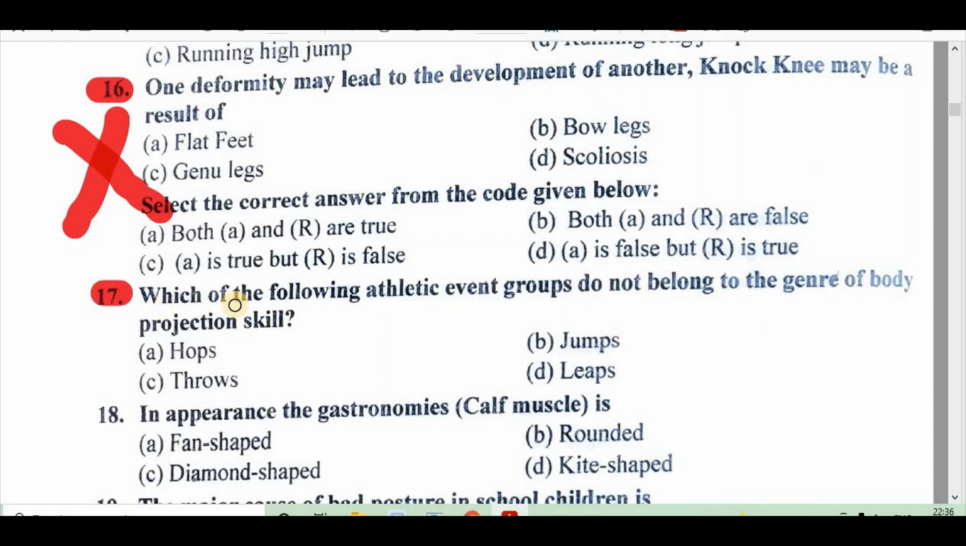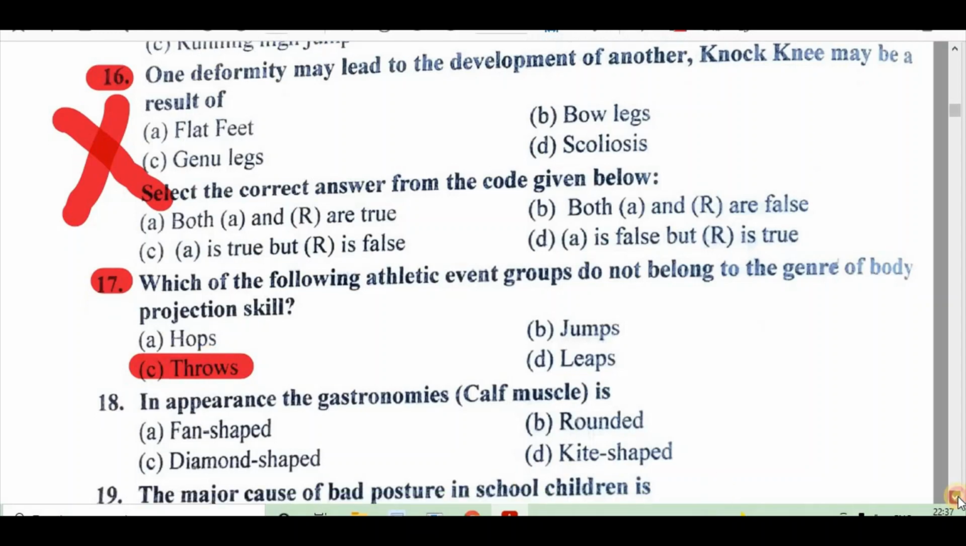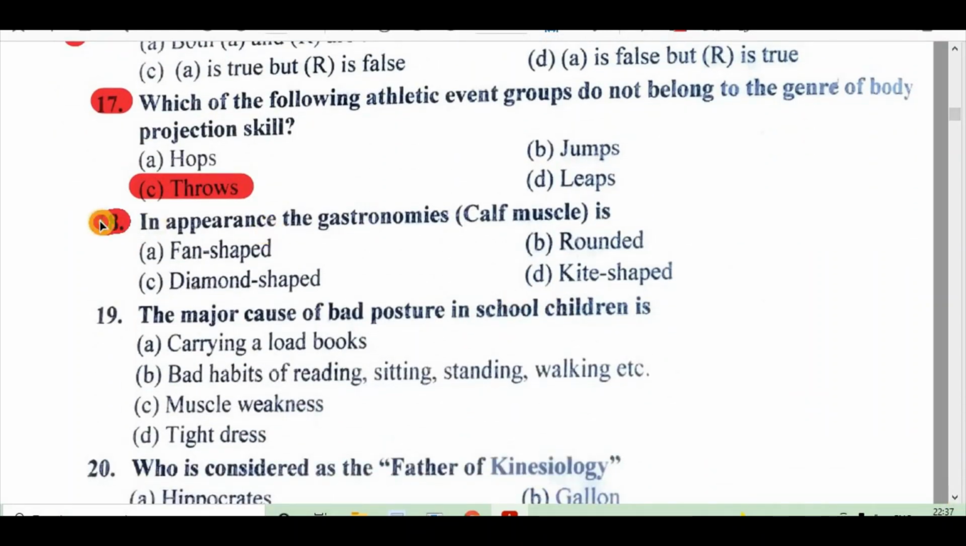Question 17. Which of the following athletic event groups do not belong to the genre of body projection skill? A. Hops, B. Jumps, C. Throws, D. Leaps. Right answer is C. Throws. Question 18. In appearance, the gastrocnemius calf muscle is A. fan shaped, B. Rounded, C. Diamond shaped, D. Kite shaped. Right answer is C. Diamond shaped.